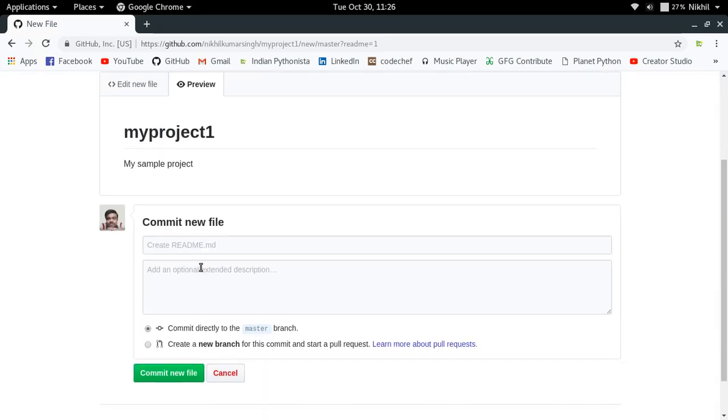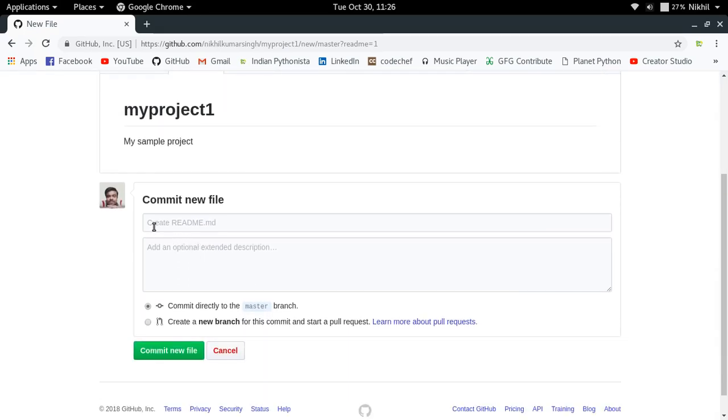So now I can basically commit this particular new file. By default, the message will be create readme.md. So I can just commit this new file and I will be committing directly into the master branch. I do not want to create a new branch for this commit. So commit new file and let us see what happens.